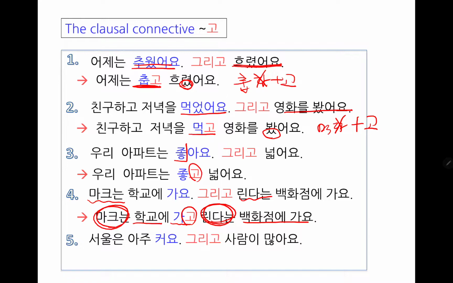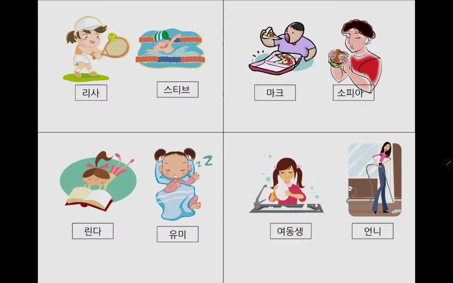Number 5. 서울은 아주 커요. 그리고 사람이 많아요. How would you combine it? 서울은 아주 크고 사람이 많아요. So, in comparison to number 4, where it had two subjects explicitly marked, you don't have to repeat the same subject here. You won't need to say 서울은 아주 크고 서울은 사람이 많아요. It's redundant. You don't have to mention it in the second clause. 서울은 아주 크고 사람이 많아요 suffices.